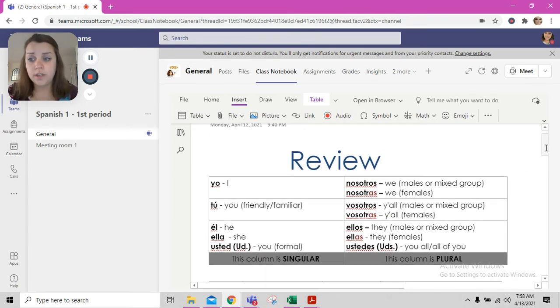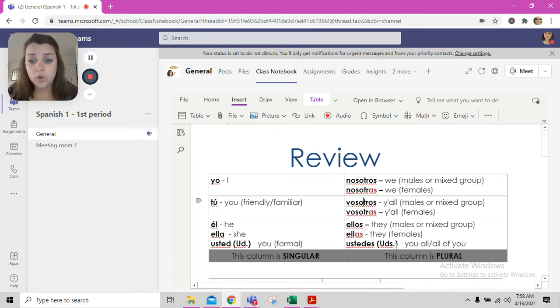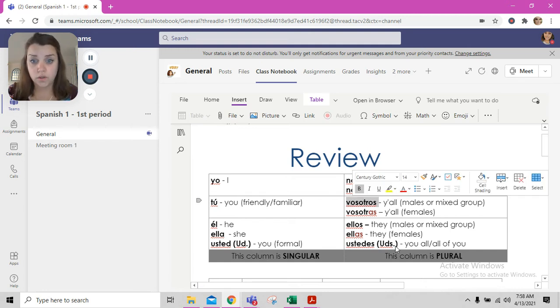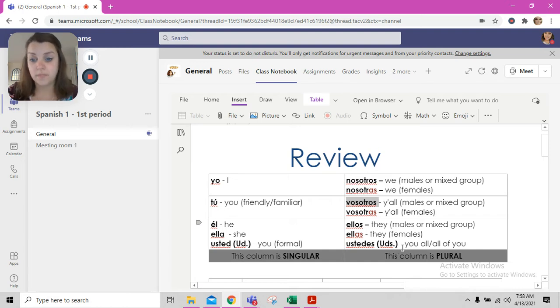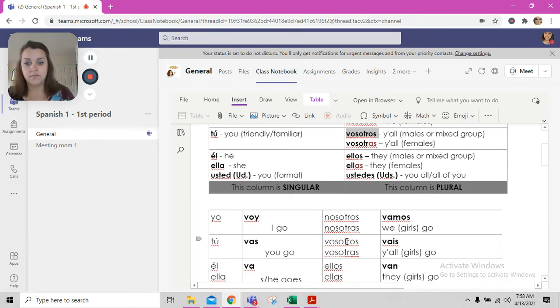You could also use vosotros. That would be okay. I will write both. You don't have to write both. So we're either going to write vosotros or ustedes. Either one is okay. It depends on the level of formality you have with Veronica.